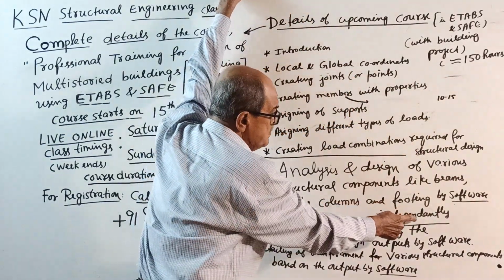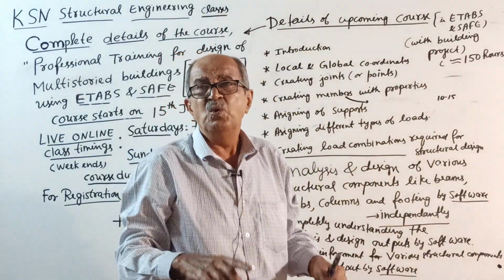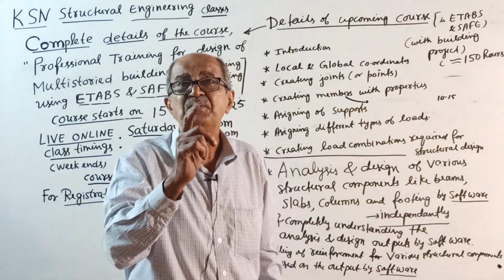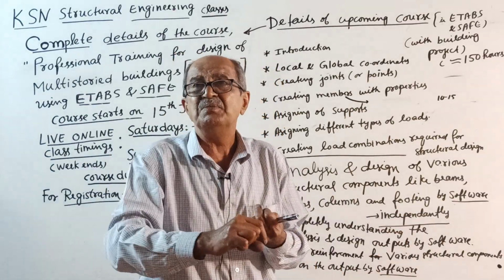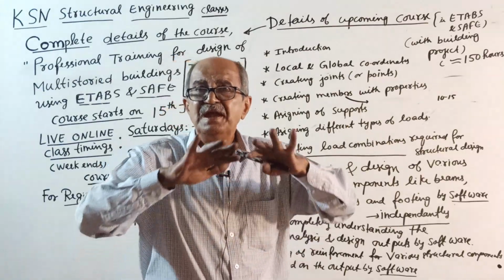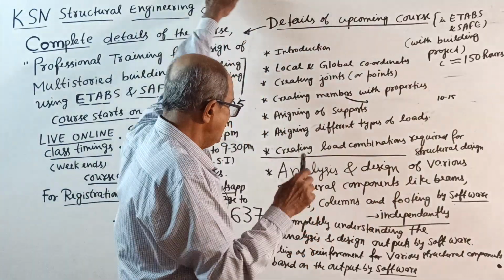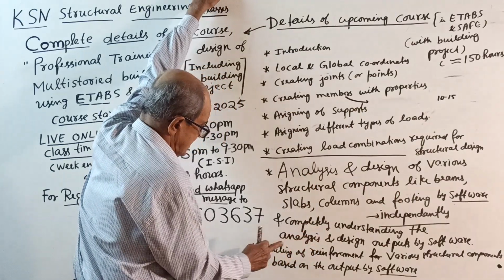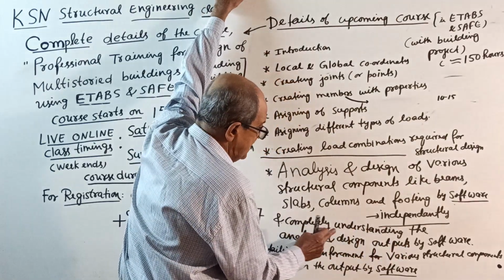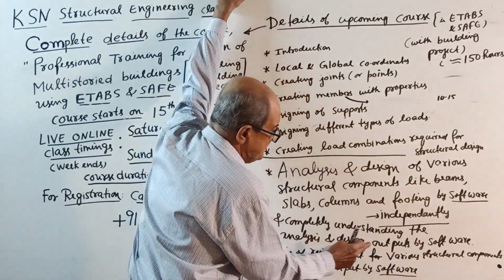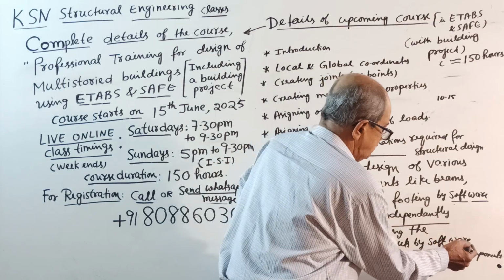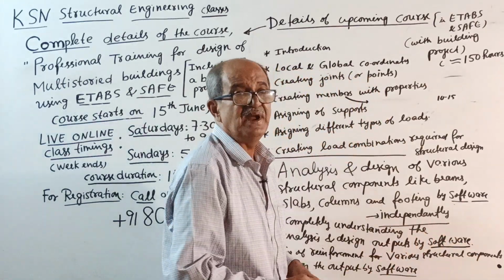So it is independent. We will take only a beam, only so many beams, not one beam, around 5-6 beams you will take. Only slab, then only column, only footing, independently design it and understand completely, and detailing of reinforcement. See, I told completely understanding the analysis and design outputs by software. Software means ETABS and SAFE. When I tell software here, there is no place to write ETABS and SAFE.